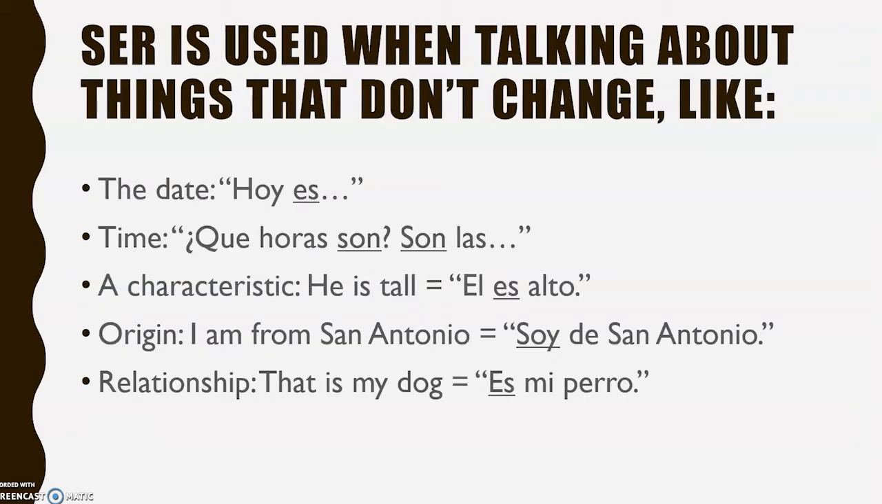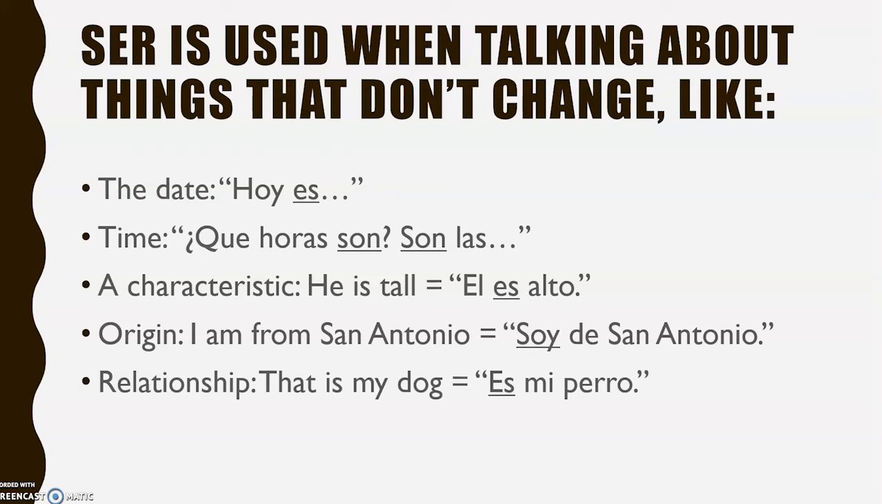Ser is used when we talk about things that do not change. Like, for example, the date. You remember we'd always do the date first thing in class, and we would say hoy es, today is. The date doesn't change. It's always going to be that day. Well, at least for the duration of the day. Same thing with time. ¿Qué horas son? Son las blank. That's a permanent thing.